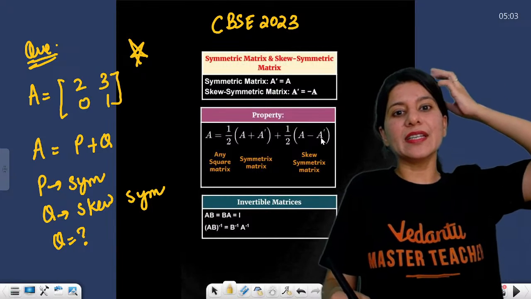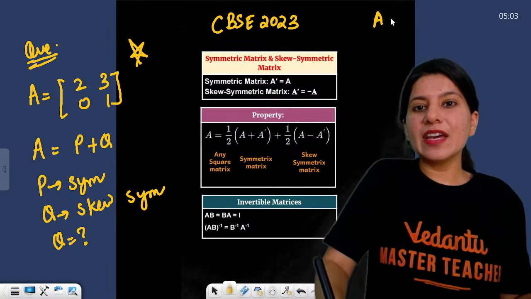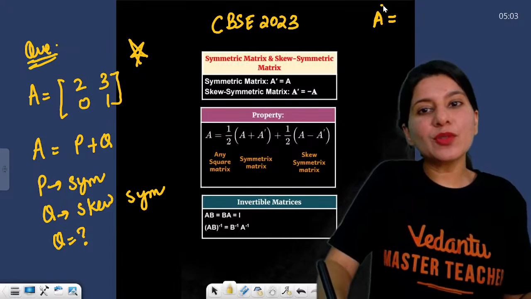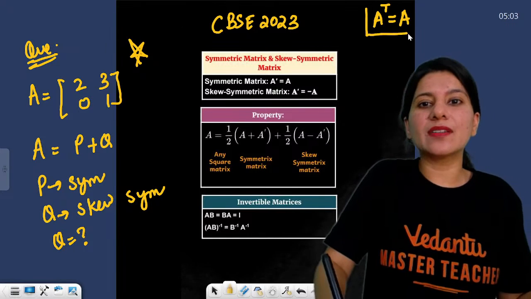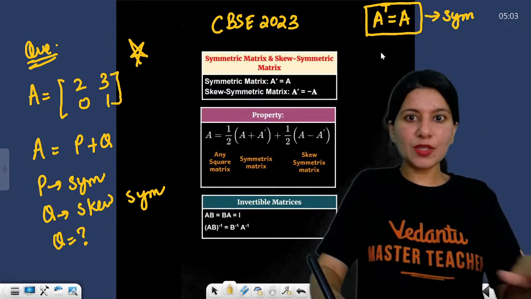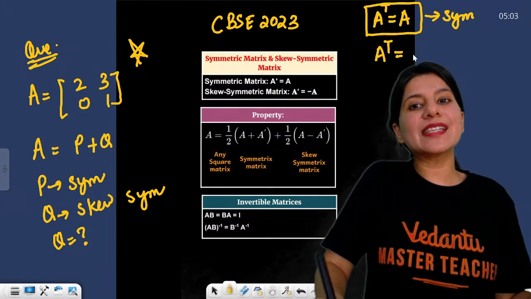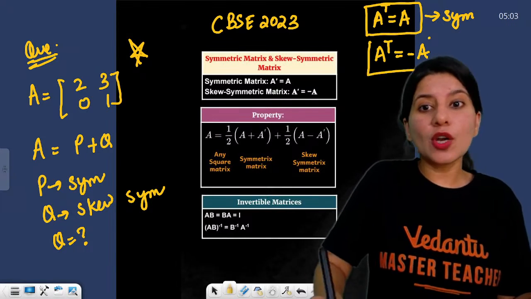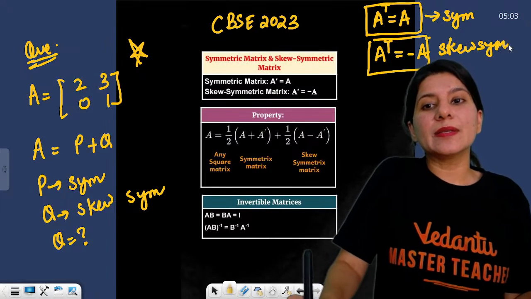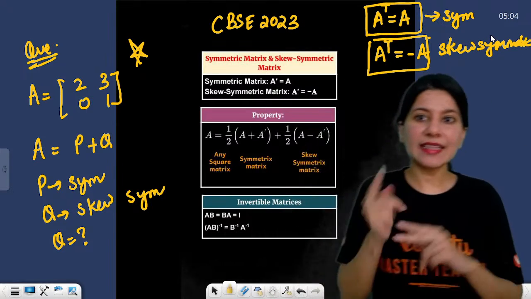Now a matrix is called a symmetric matrix if you take the transpose of it and you get the same matrix. If it is the case, you will call it a symmetric matrix. Understood? If the transpose of a matrix is giving minus A, then this is not symmetric but skew symmetric. So yes, if A transpose is coming out as A, that is symmetric.